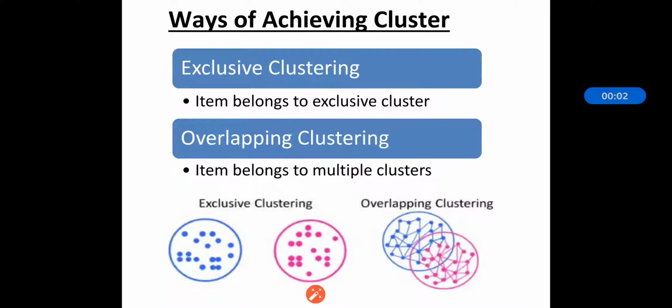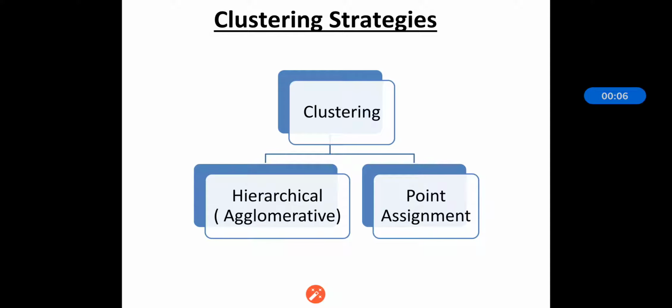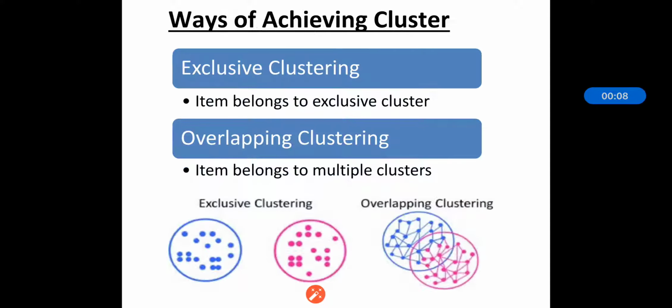So dear students, in our last section we have seen what are the clustering strategies, that is hierarchical and point assignment. Now we will see the ways of achieving the clustering. So generally it is divided into two parts, that is exclusive clustering and overlapping clustering.